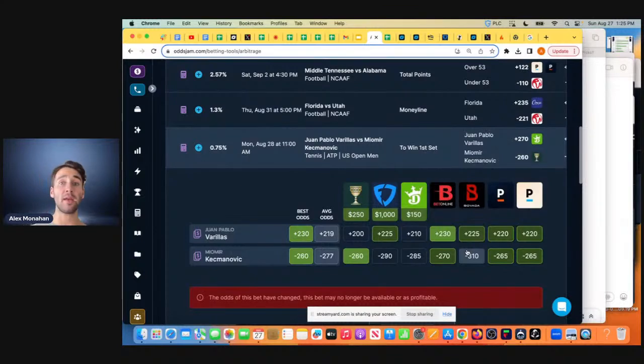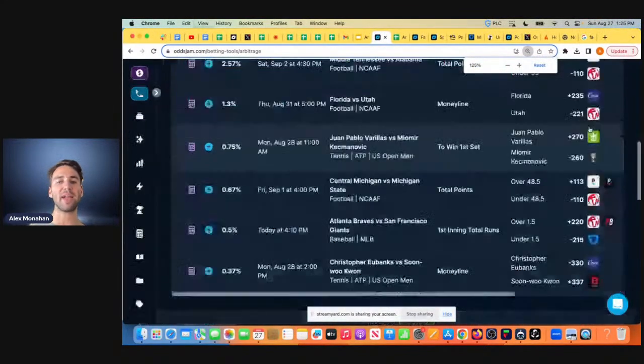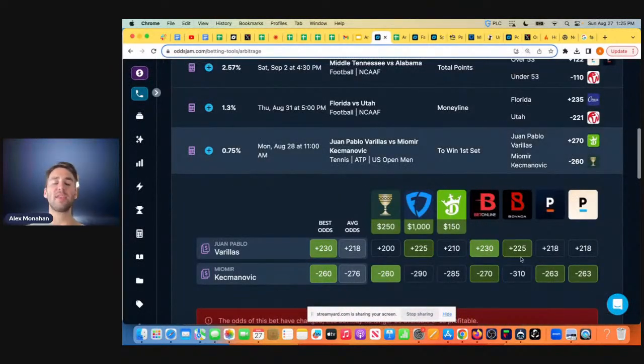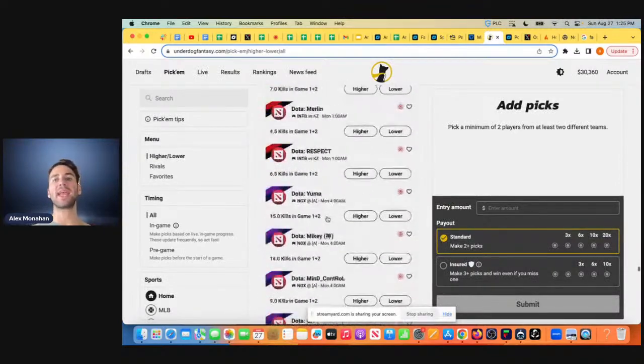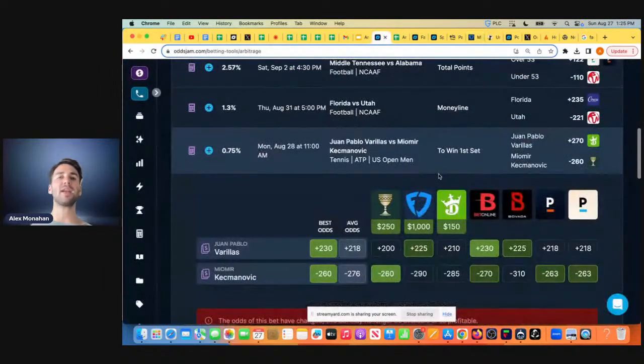The first con is, as you saw right here, you have to move quickly, right? These arbitrage bets, these really good lines, they're not going to stay available forever. These trades are not going to be available forever. So you really want to know how to navigate these sports books quickly to get these arbitrage bets in, right? How to navigate FanDuel.